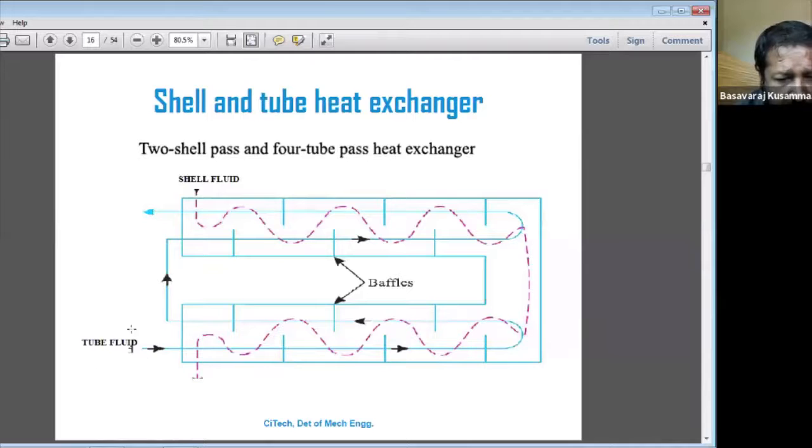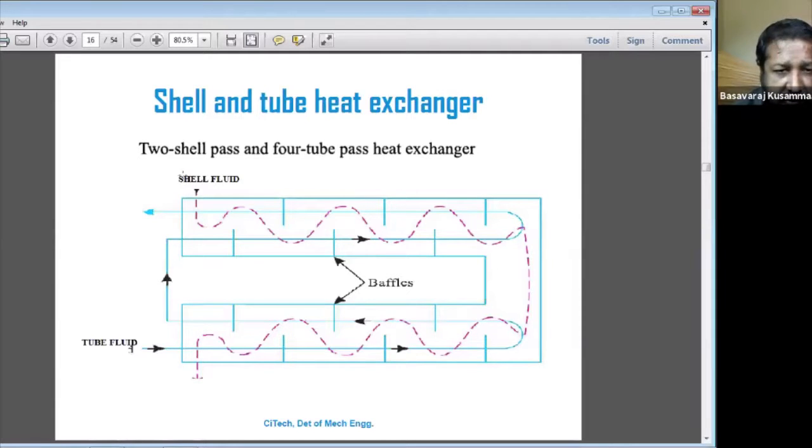That fluid, which may be hot or cold, will be passing through the tube. Understand? It will be moving like this and coming out here. Suppose hot water is flowing into the tube. It will move through the tube like this, take a turn here, and again be passed to another shell and come out like this. So this is a separate shell and this is a separate shell.